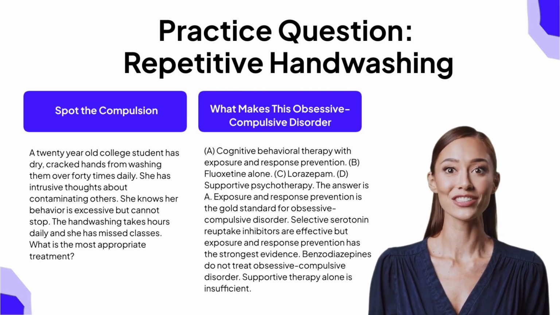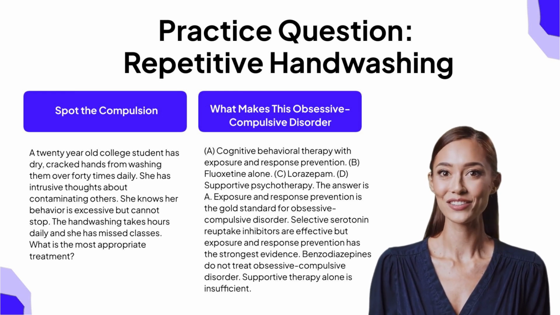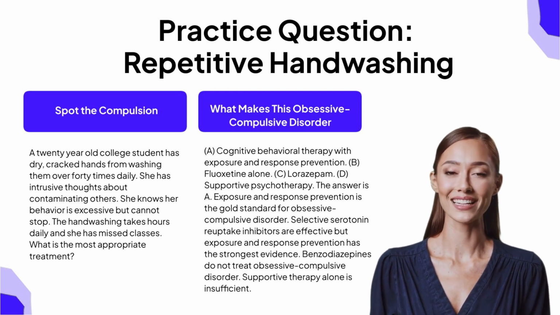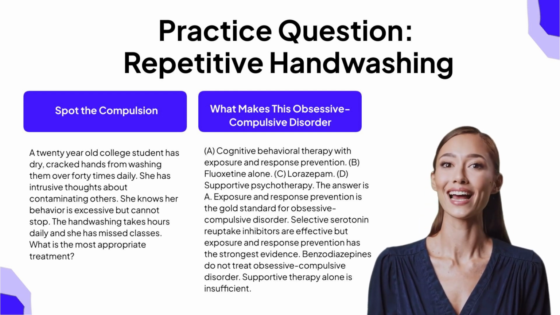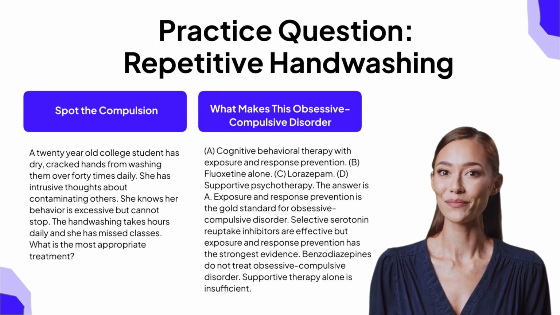This is a classic obsessive-compulsive disorder question stem. The contamination obsession with hand-washing compulsion is one of the most commonly tested patterns. The key feature here is that the patient recognizes her behavior is excessive. That ego-dystonic quality is what separates obsessive-compulsive disorder from a delusional disorder. The answer is A, cognitive behavioral therapy with exposure and response prevention.